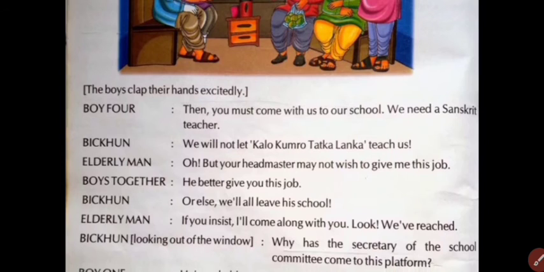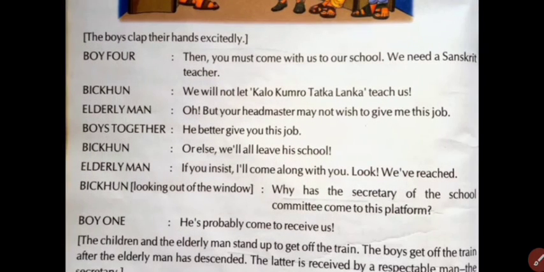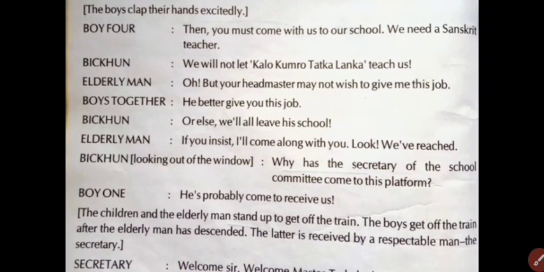Why has the secretary of the school committee come to this platform? Boy 1 says, "He's probably come to receive us." The children and the elderly man stand up and get off the train. The boys get off the train after the elderly man has descended. The elderly man is received by a respectable man, the secretary.